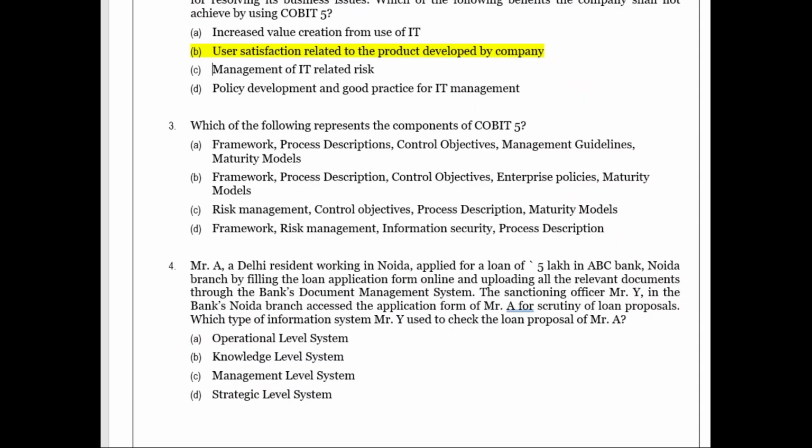So what will be the answer here? We have framework. Here we can find the A and B option having framework. So either A or B should be the answer. We have framework, process description, control objectives. Till here both options are same. Then comes management guidelines and maturity models. This sequence must be followed for saying the components of COBIT-5. So option A will be the answer for this one.